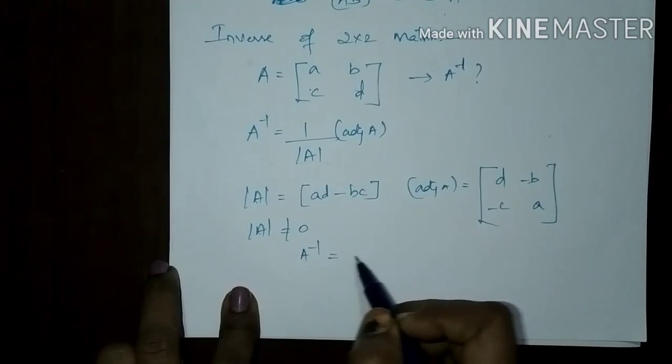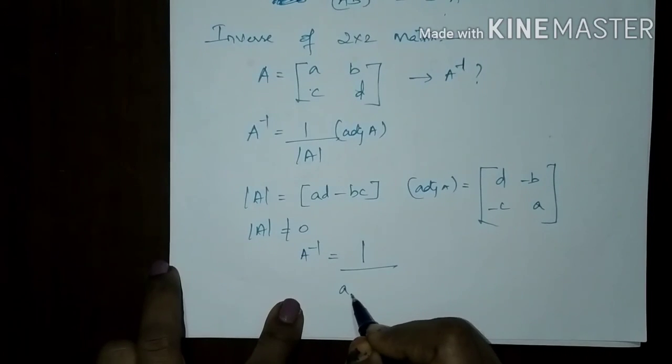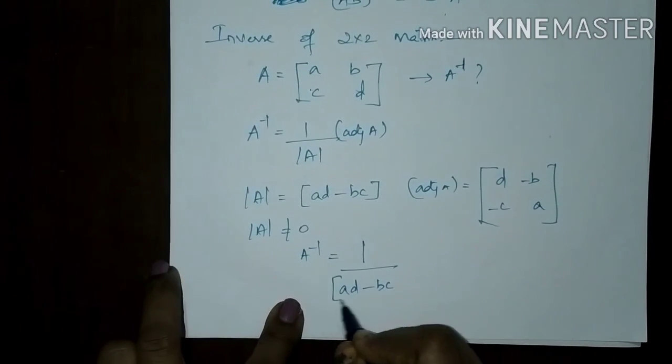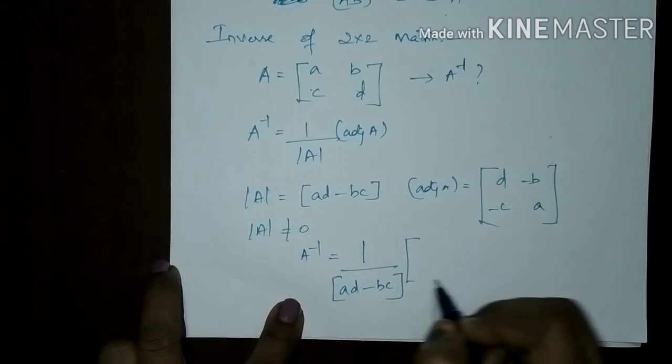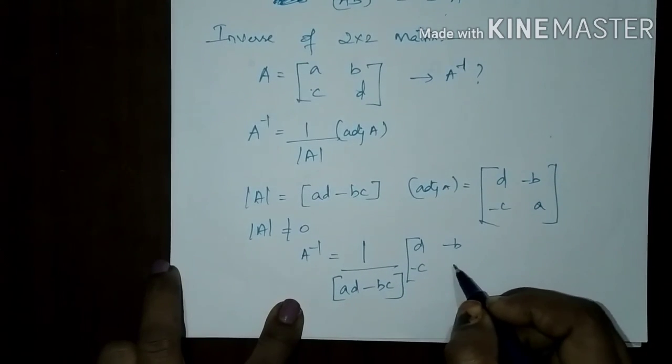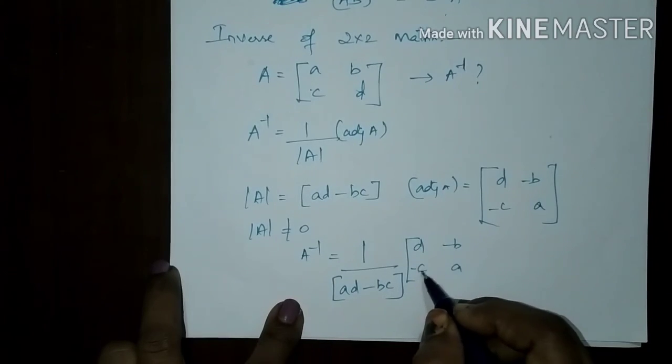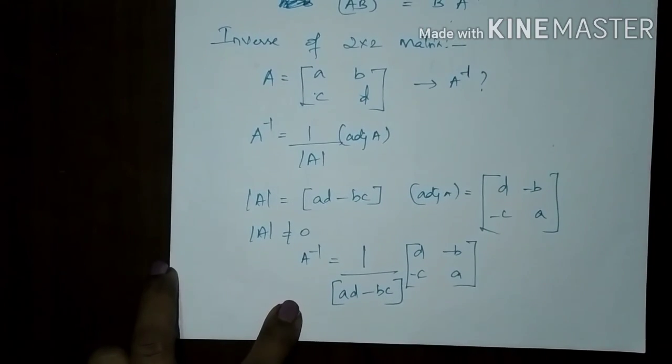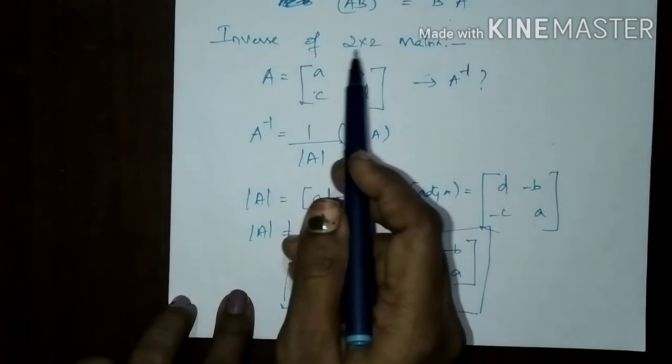So your A inverse would look like 1 divided by ad minus bc and the product of the adjoint matrix d, minus b, minus c, a. Got it? This is the inverse of a 2 cross 2 matrix.